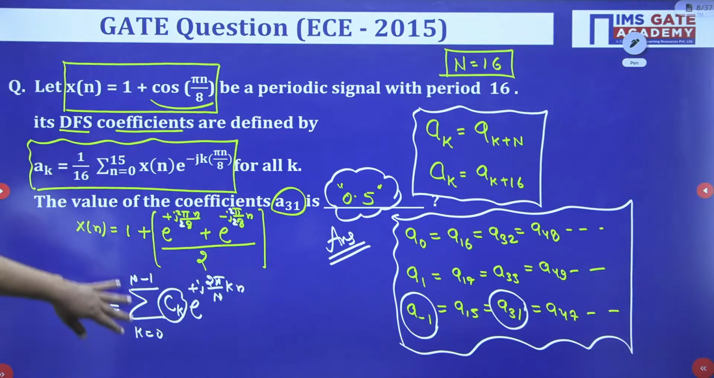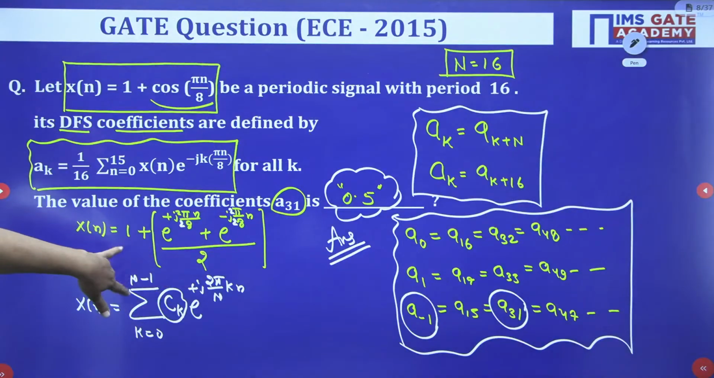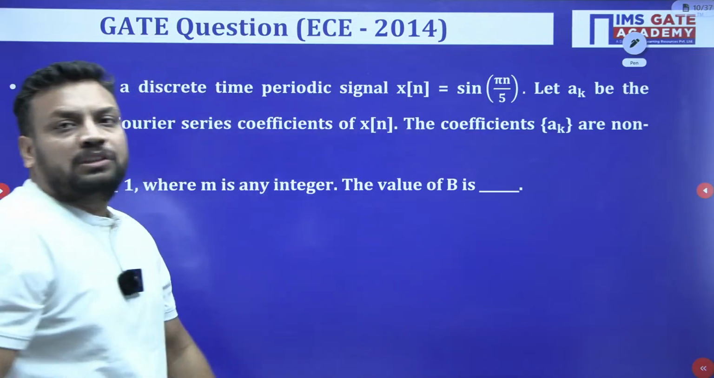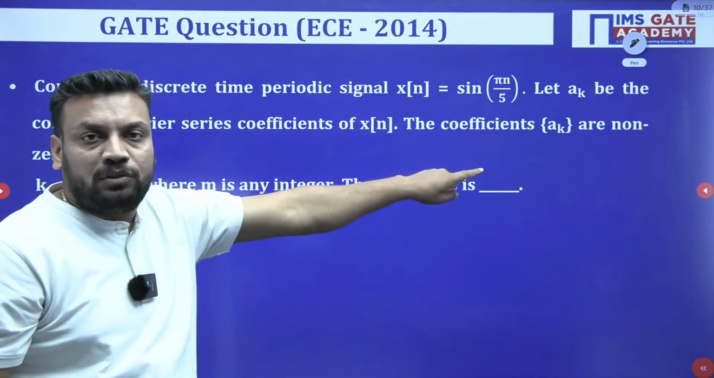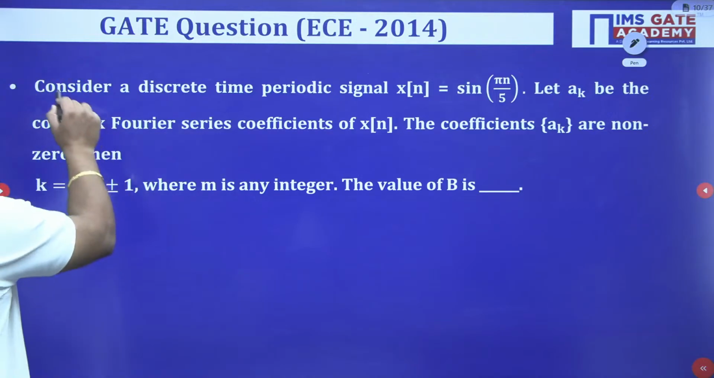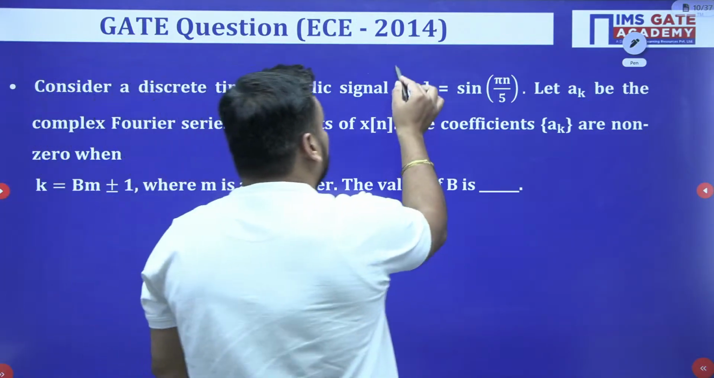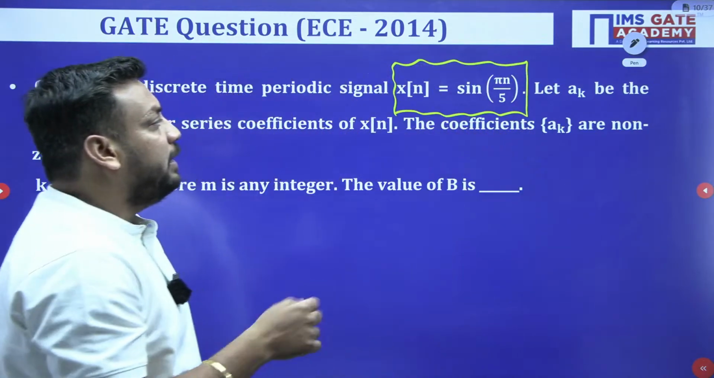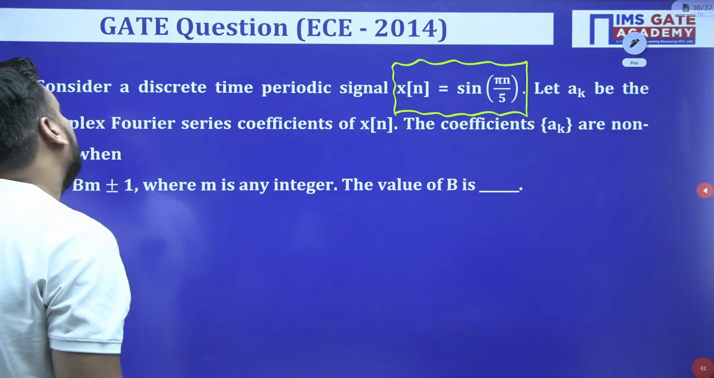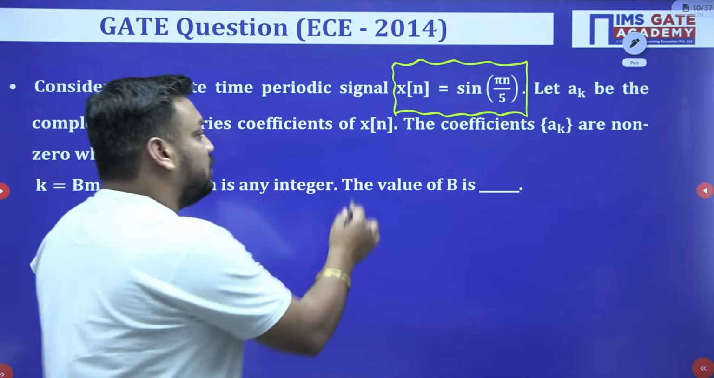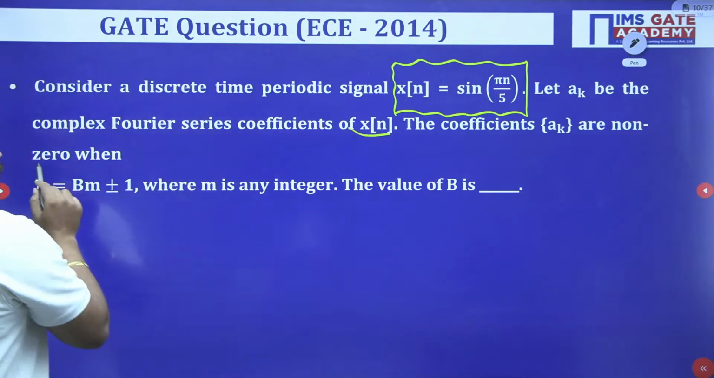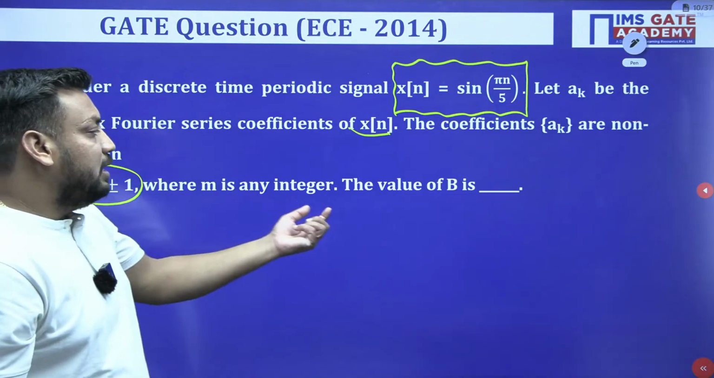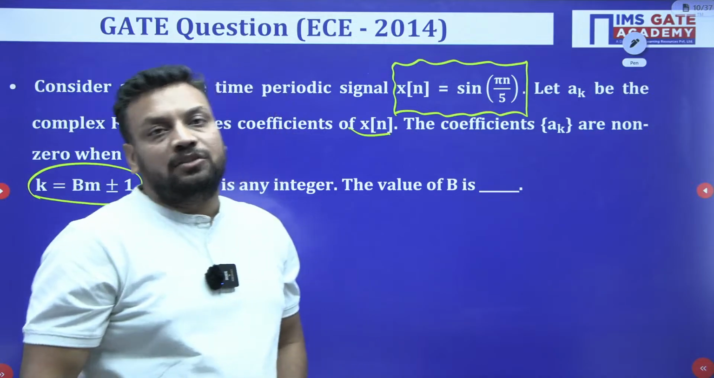Shall we go for the next slide? I think this question we have completed. The correct answer is half. Now we are going for the next question. Again, EC24. A similar pattern of question, however, the data value has been changed, the language also has been changed. Just read the question carefully. Consider a discrete time periodic signal x of n, that is sin(pi n by 5). Let ak be the complex Fourier series coefficient of x of n. The coefficients ak are non-zero when k equals Bm plus minus 1, where m is any integer. The value of capital B is what?